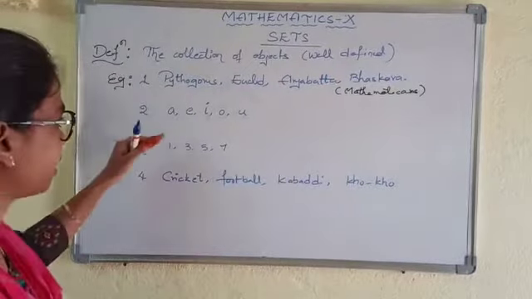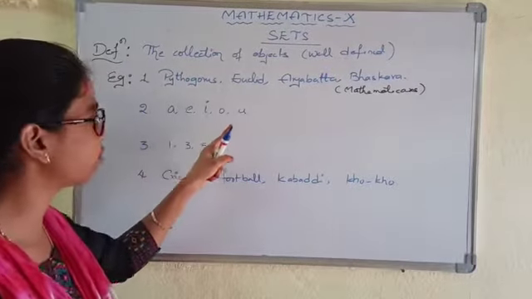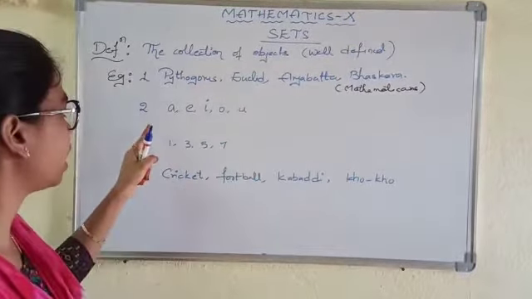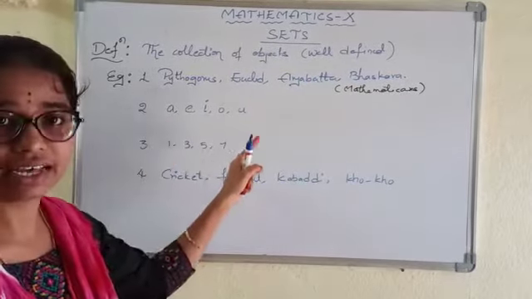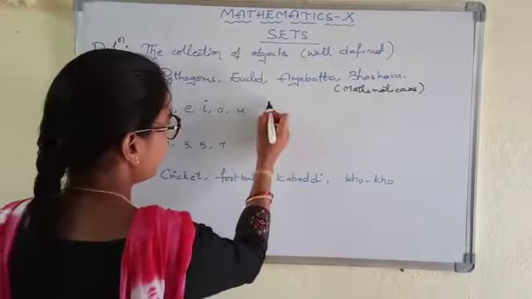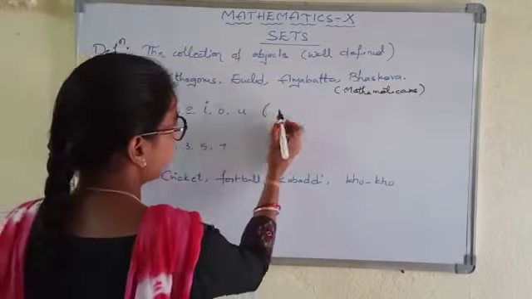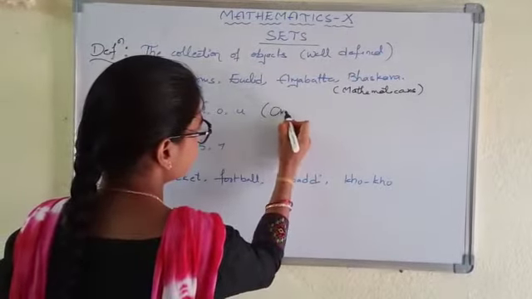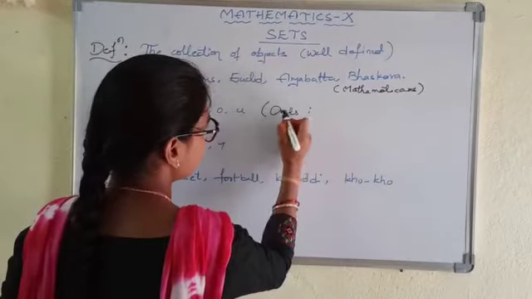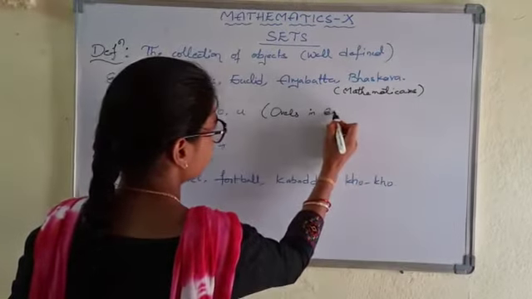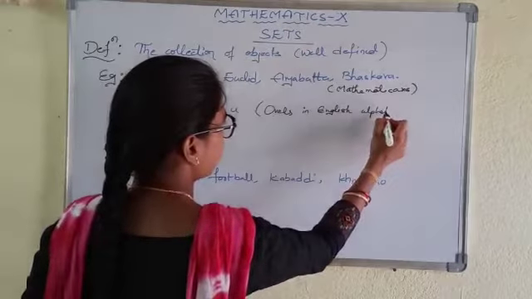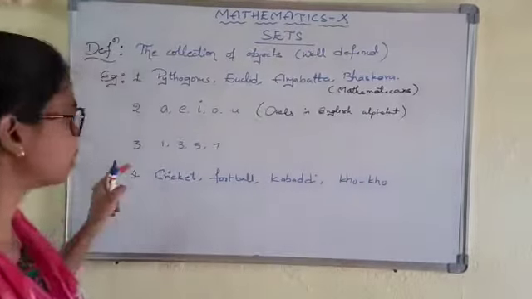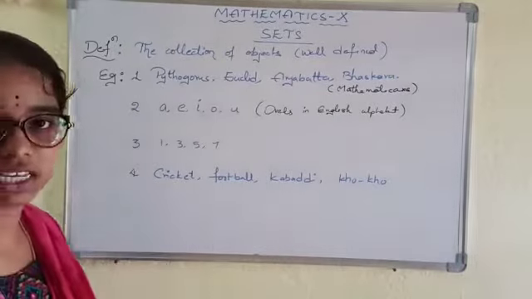Next, see the second example A, E, I, O, U. We know that A, E, I, O, U are the vowels in the English alphabet. Vowels in the English alphabet means the common property is the English alphabet. And the third one, 1, 3, 5, 7.